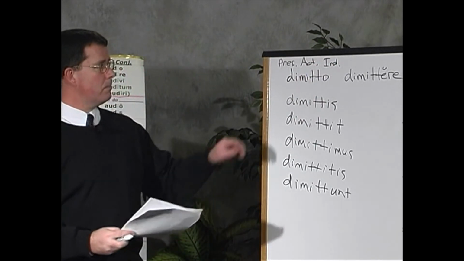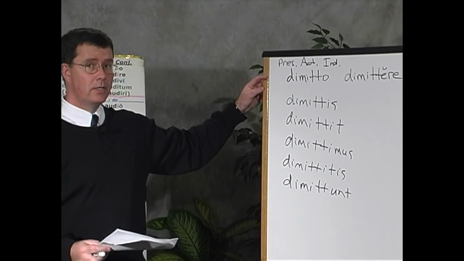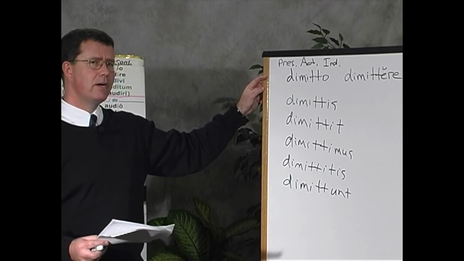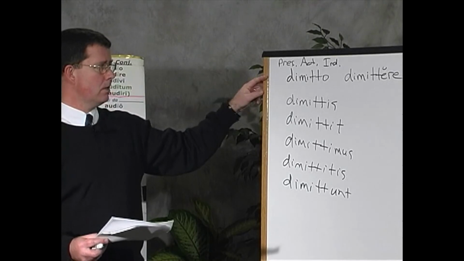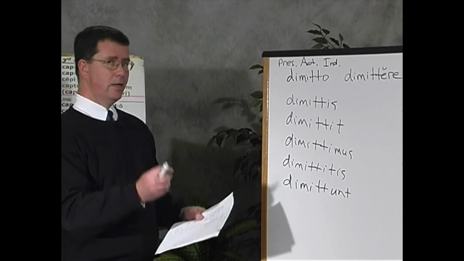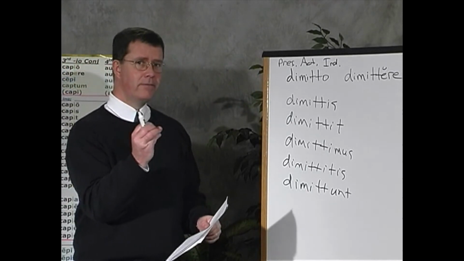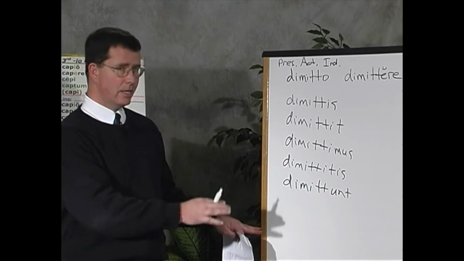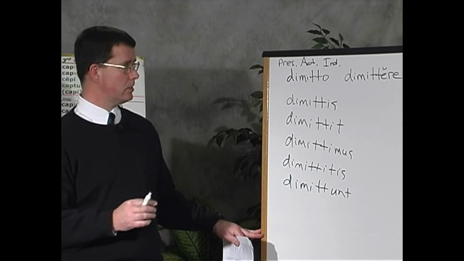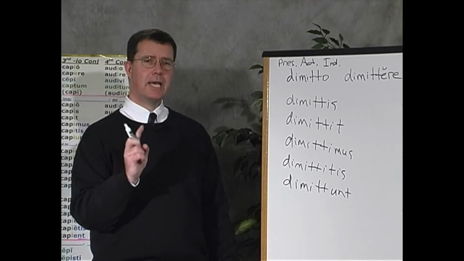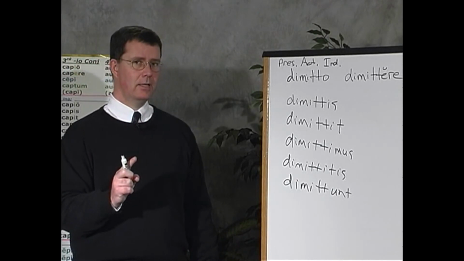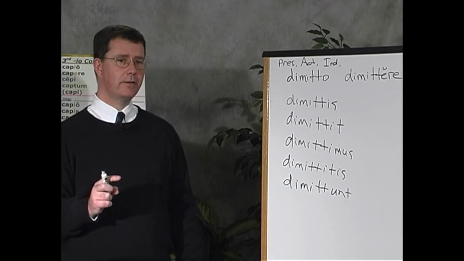Okay, how about if we want to form this verb in the future active indicative? What vowels do we need? Remember, the third conjugation has this weak vowel in the infinitive, so it's going to change as it's conjugated in the active system. Remember, we need the vowels A and E for the future active indicative.